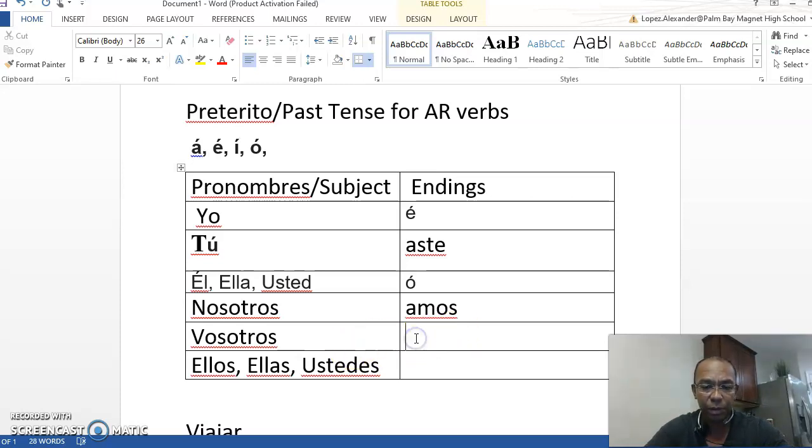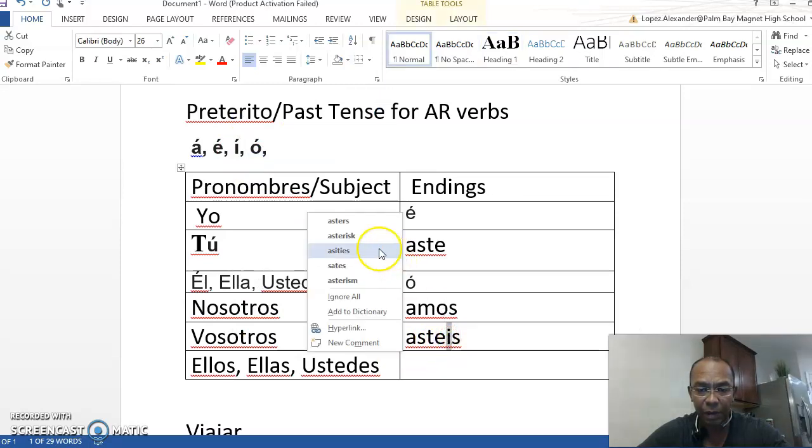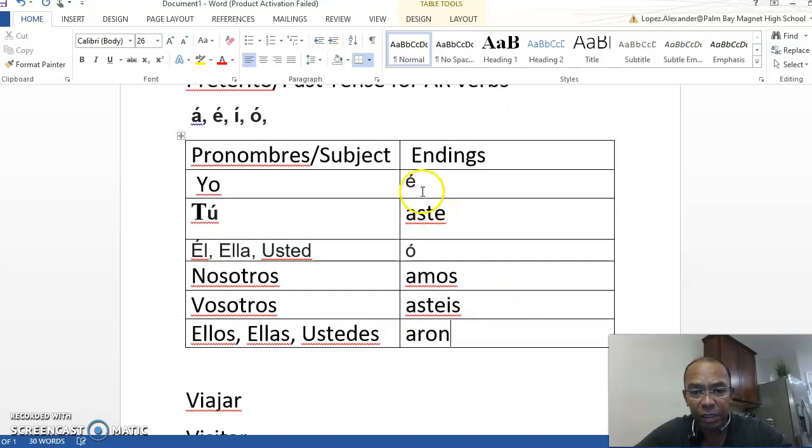Vosotros, asteis, and it has an accent on the i. Ellos, ellas, and ustedes will be aron. So these are the endings.